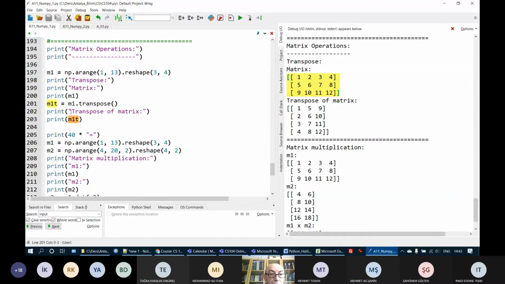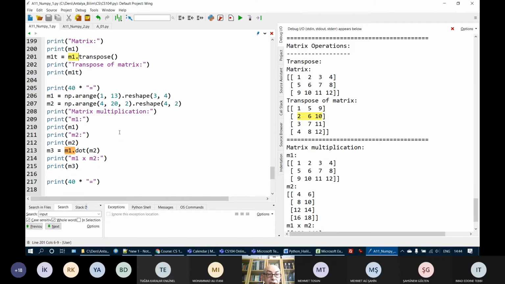When I print this M1T, I see that the rows become columns. 1, 2, 3, 4 is row 1, but now 1, 2, 3, 4 are in the column. 5, 6, 7, 8, the second row, becomes the second column, and the first column, which is 1, 5, 9, becomes a row. The second column, 2, 6, 10, becomes the second row, etc. So in order to get a transpose of a matrix, we just use the transpose method with the matrix itself.